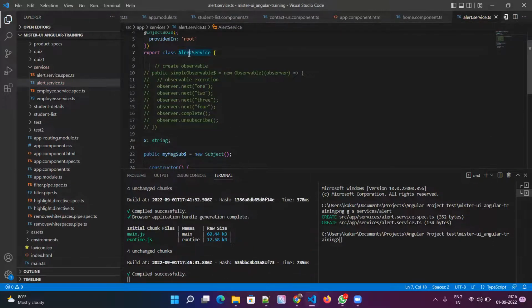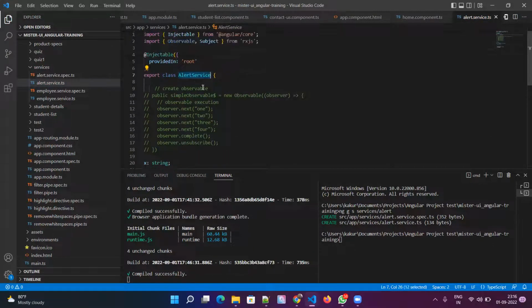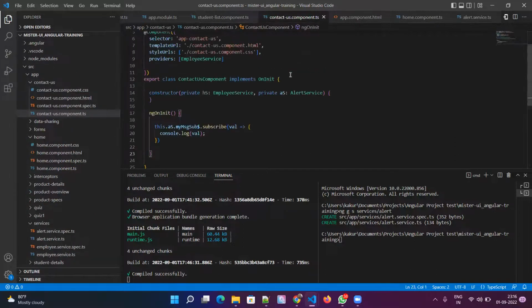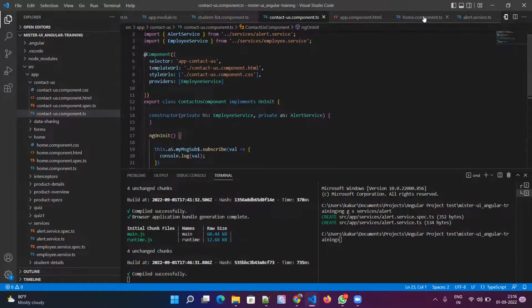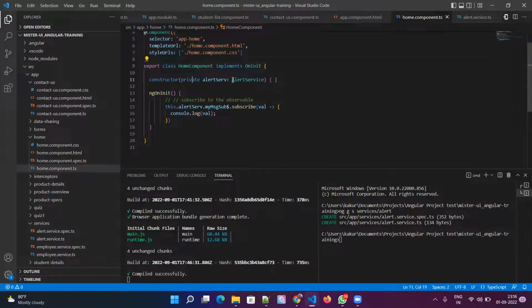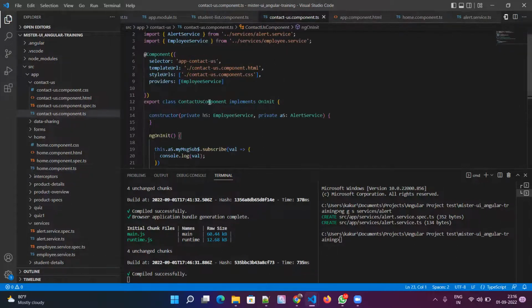Now I have my service available across the application, because I provided it in root. Now I can inject it in my contacts component, that is component A, and this is component B, and in both places I'm able to inject it, right?